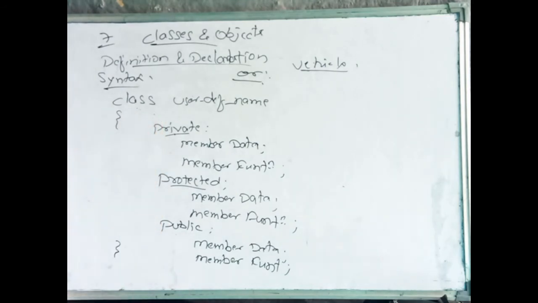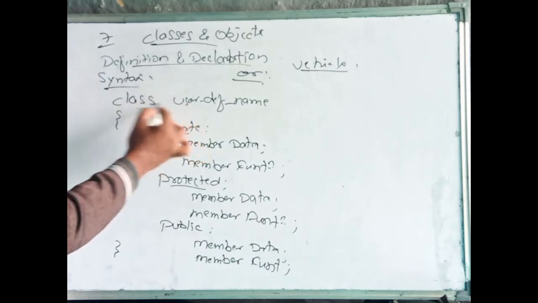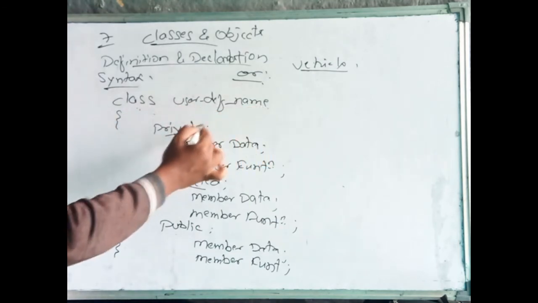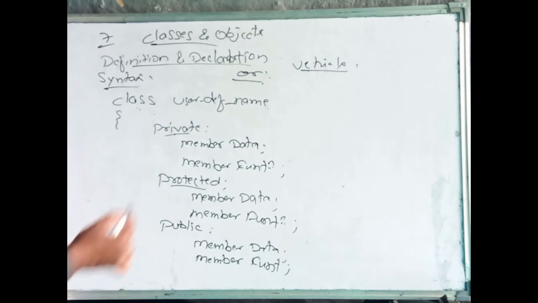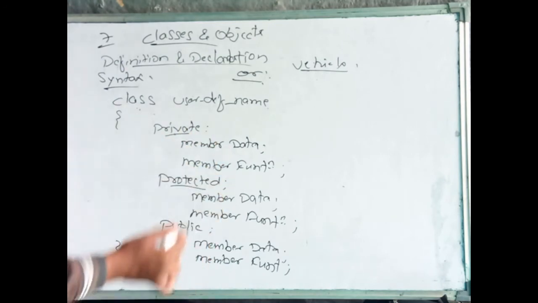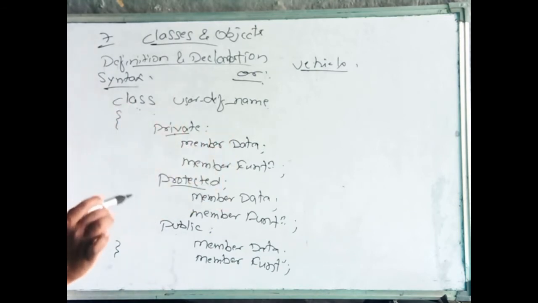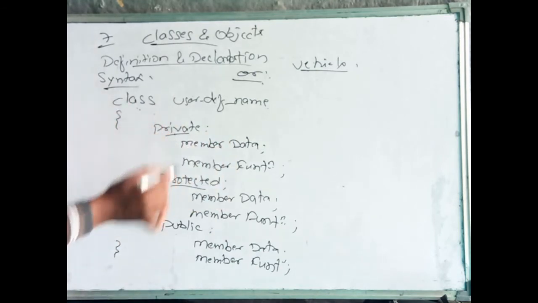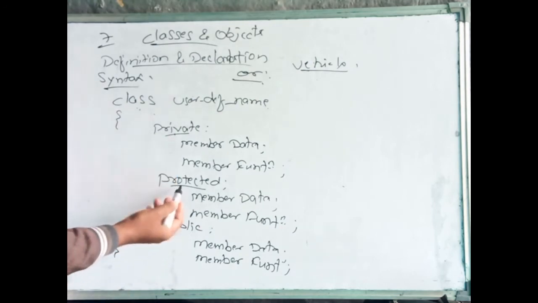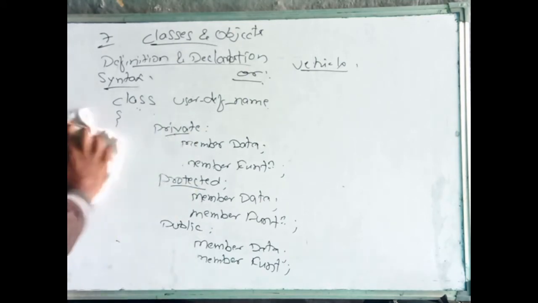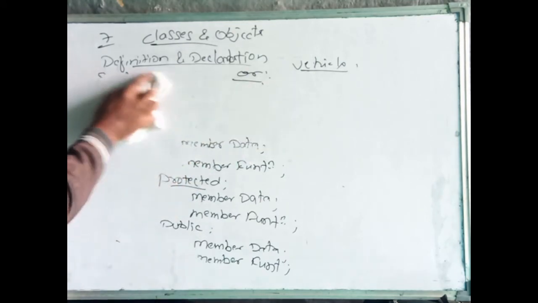Just remember the syntax. In the syntax, class keyword, user defined name. Within that we are writing the body. Body contains the members. The members may be data, members may be functions. Member data and member functions. The members may be private, protected, public. There are three types of members: private members, protected members, public members. ये syntax है. Now we will go for the issue with one example, then you will understand properly.